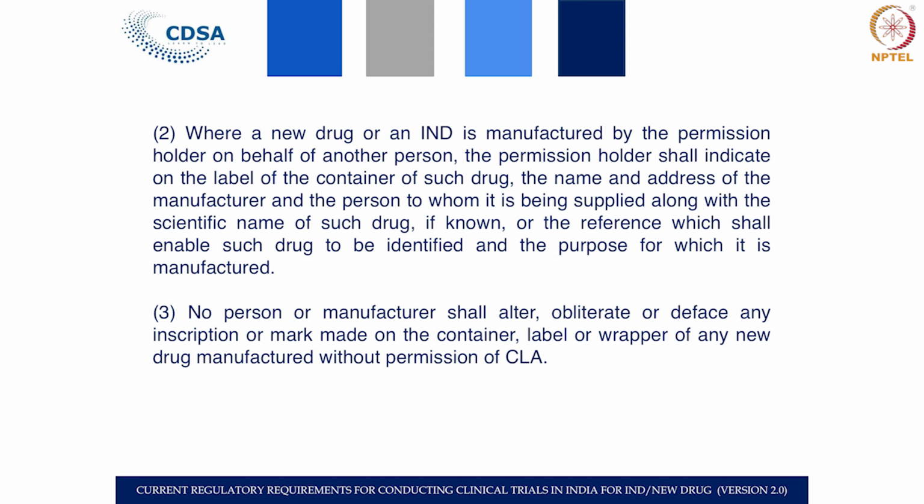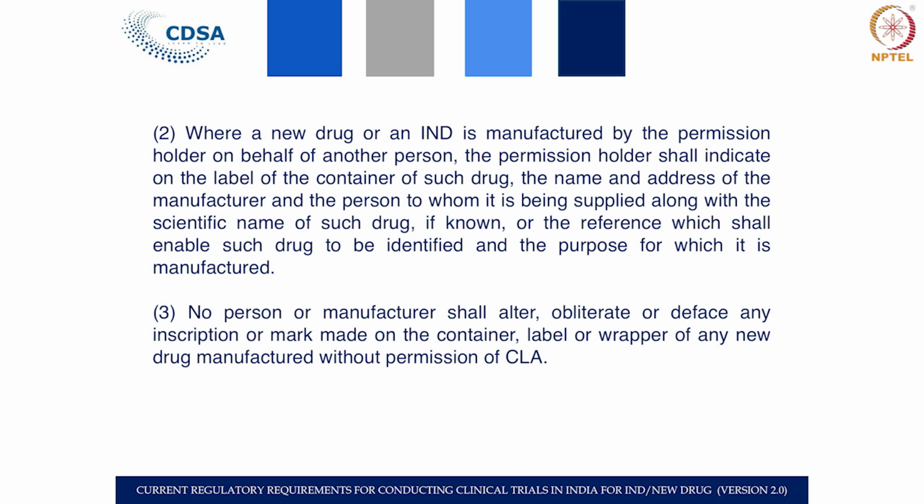Even in case of this labeling where someone else is manufacturing, it has to be clearly mentioned whom you are going to supply. So, if the manufacturer is different and the recipient who is going to conduct a clinical trial is different, it should be clearly mentioned in the label.